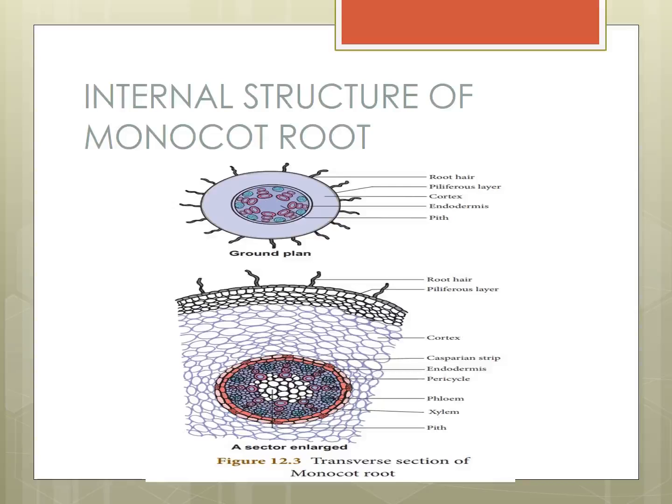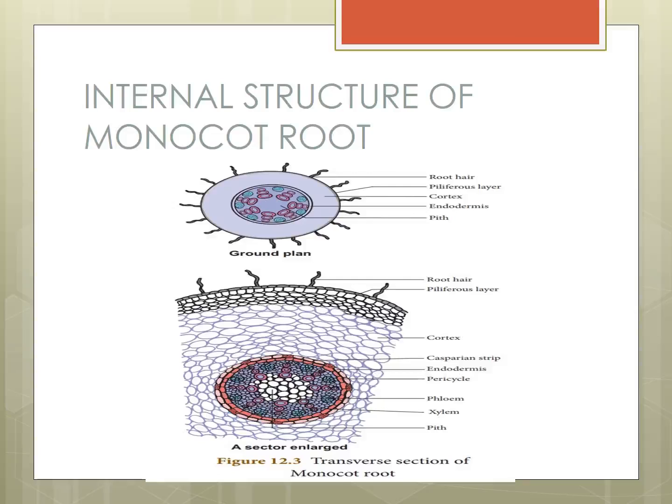Conjunctive tissue is made up of sclerenchyma tissue. Pith is made up of parenchyma cells with intercellular spaces, and it contains an abundant amount of starch grains. It stores food.